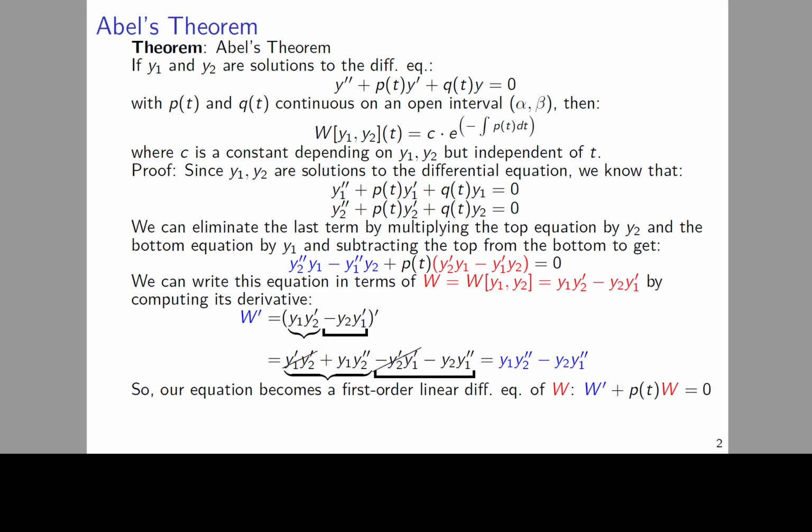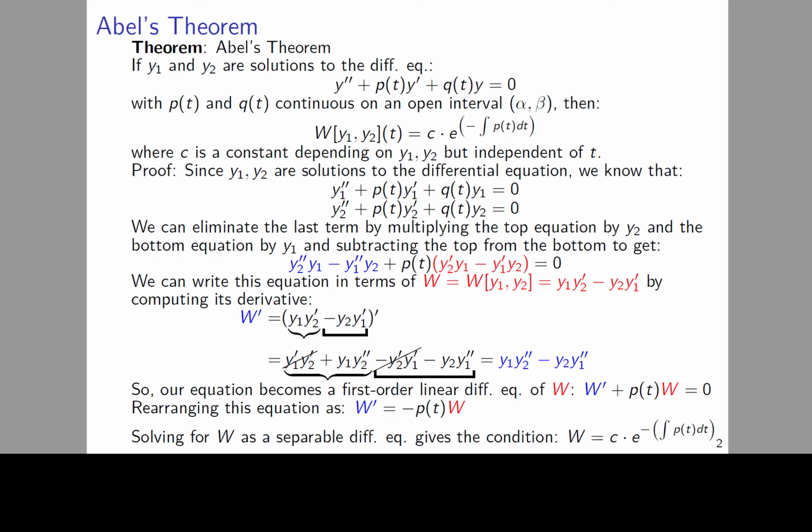So our equation becomes a first-order linear differential equation of W. In particular, our equation above can be written as W prime plus p of t times W equals 0. This is both a linear and a separable differential equation in W. Rearranging this equation as W prime equals negative p of t times W, we can solve for W as a separable differential equation, which gives the condition that the Wronskian is equal to c times e to the negative integral of p of t dt, the conclusion we sought to find in this proof of Abel's theorem.